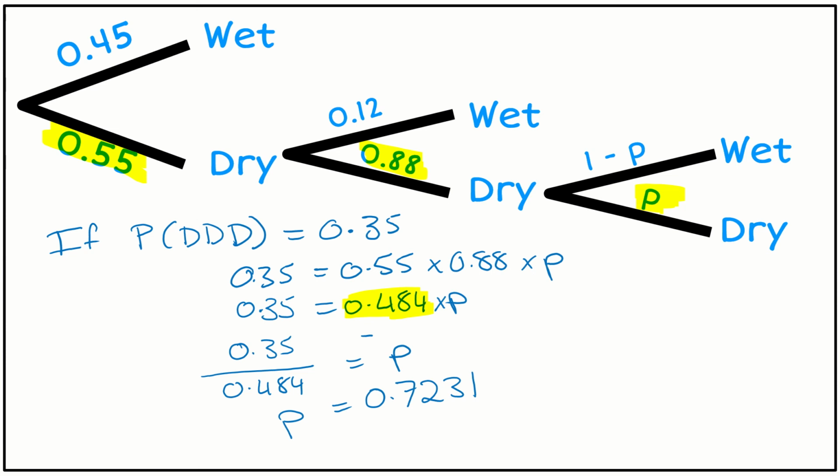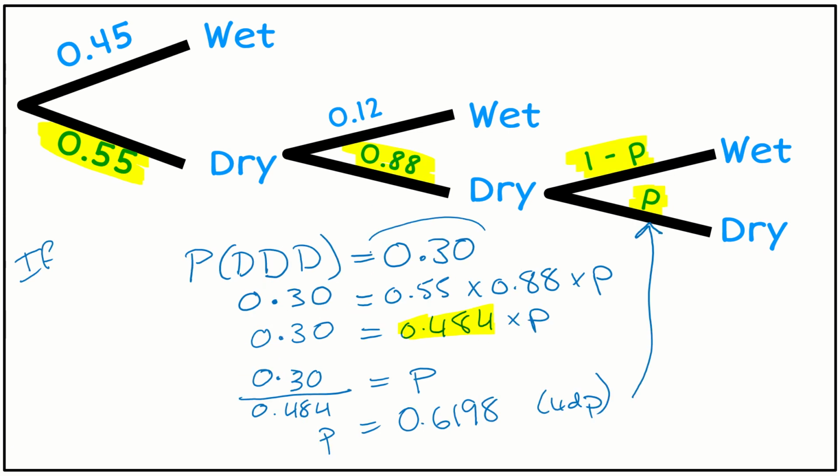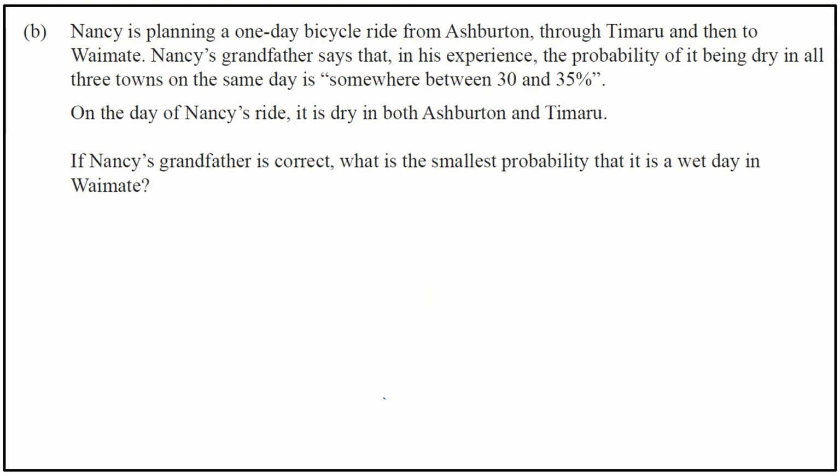Okay, so there are the two possibilities. If the probability is equal to 35%, then that would give us a probability of being dry in Waimate of 0.7231. However, if the probability was equal to 30%, that would give us a probability of being dry in Waimate of 0.6198. So I'm just going to write these two down.